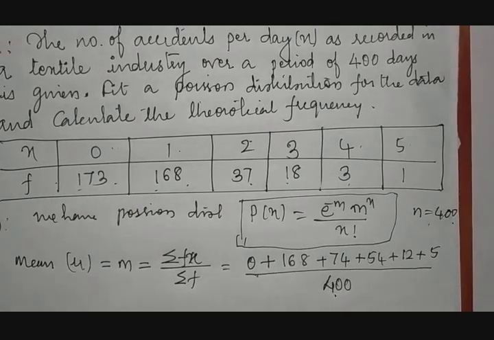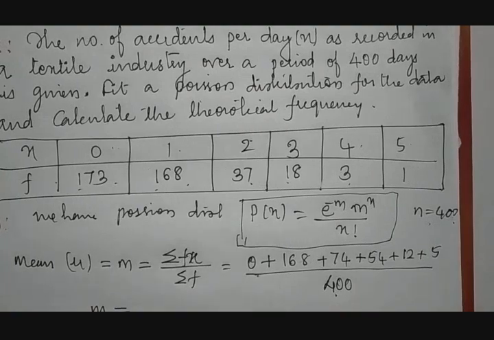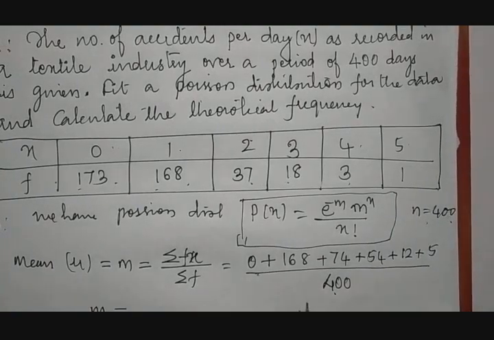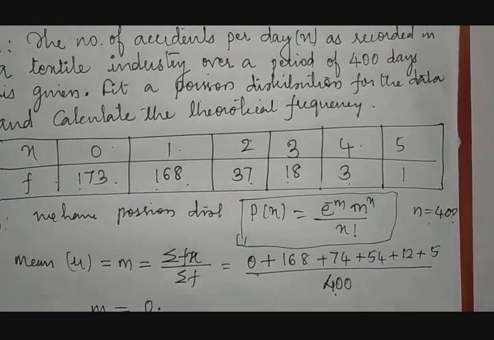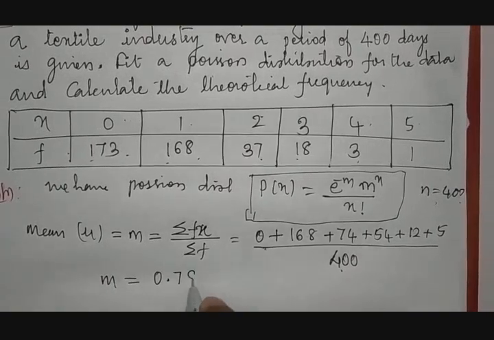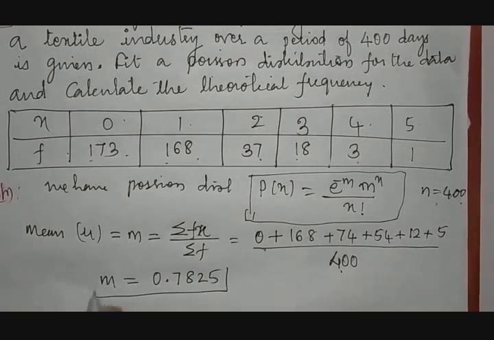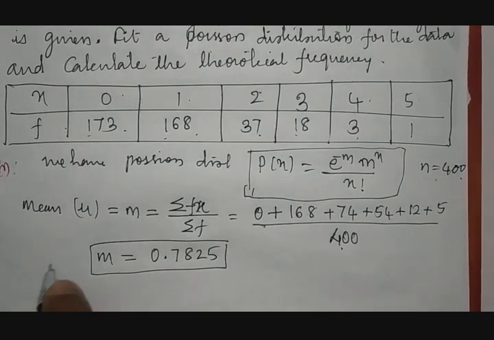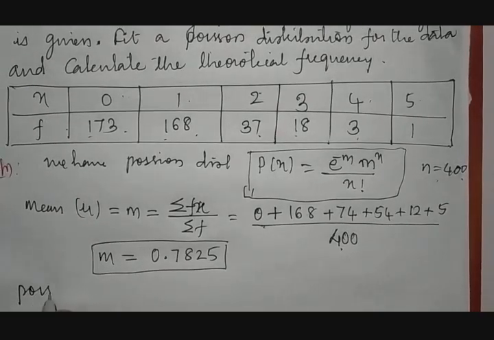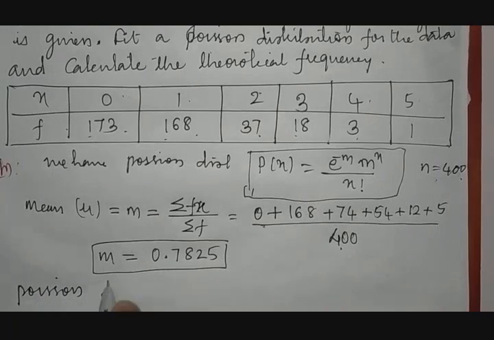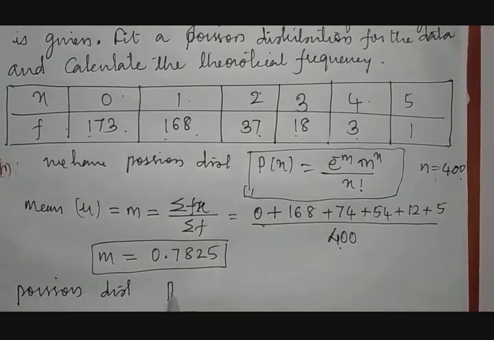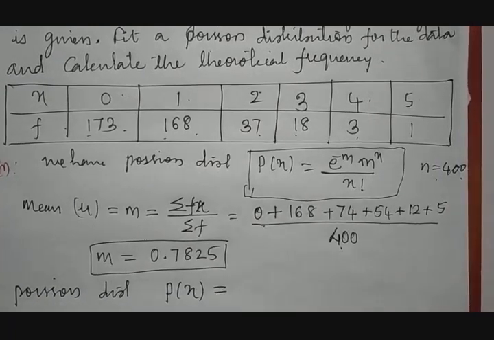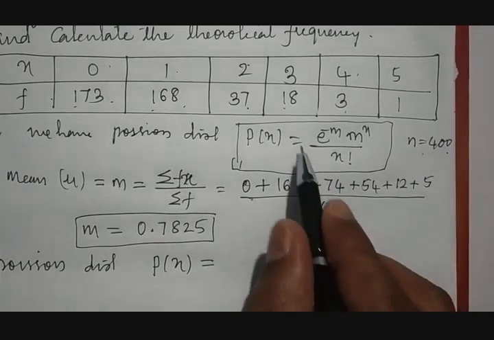If you calculate this overall thing, then we get m is equal to 0.7825. Then we need to go for the Poisson distribution. The Poisson distribution p of x, we have already taken.